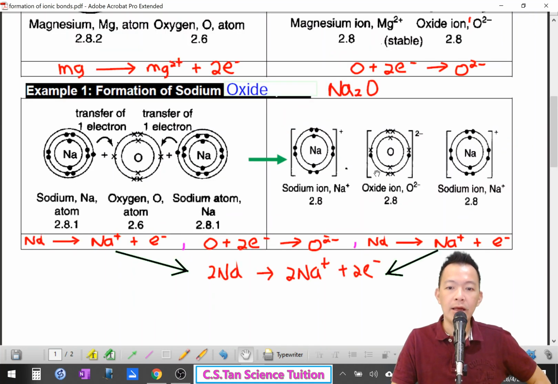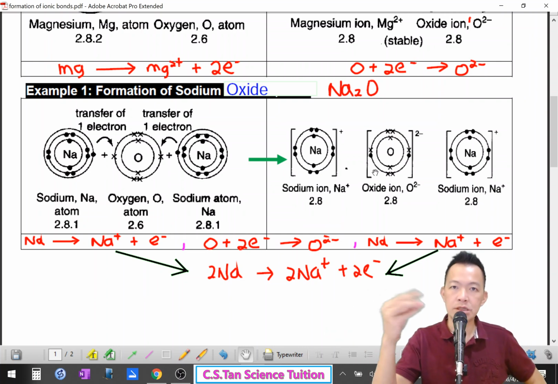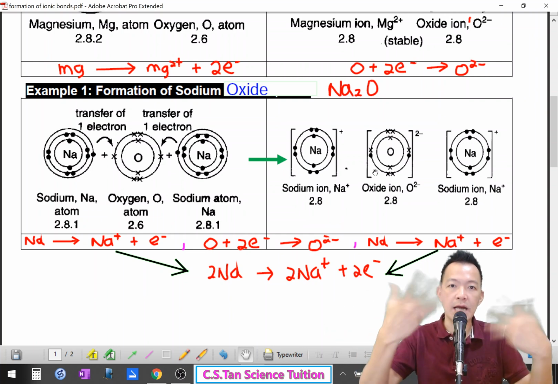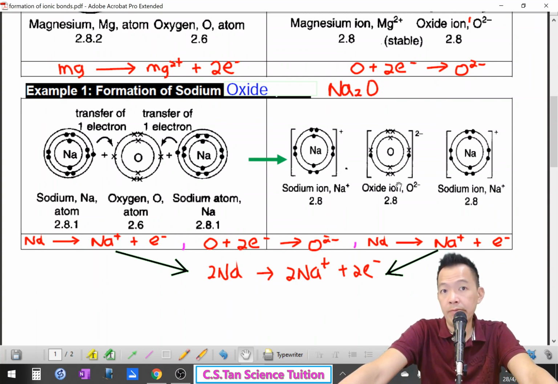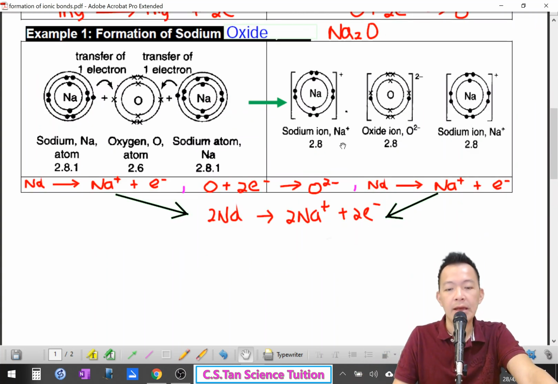So this is where the ionic compound or ionic bond comes from. 金属丢, 非金属拿。And finally, they neutralize each other. 它们就一加一减的结合在一起 become an ionic compound. And this type of compound is actually strong, 很强的。为什么讲很强呢? 因为加减粘在一起, 那股拉力很难解散。